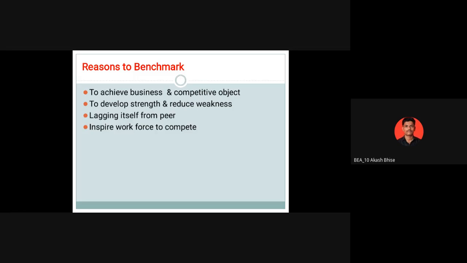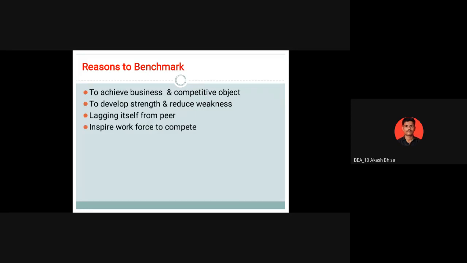So you will get motivation also. Suppose you are missing anything. Whenever you compare your industry or procedure, definitely you will get an idea, and definitely it reduces weakness and motivates you. Another reason for benchmarking is lagging behind peers. Whenever you are lagging in your work in your organization, we have to compare to others. Definitely benchmarking will help us.